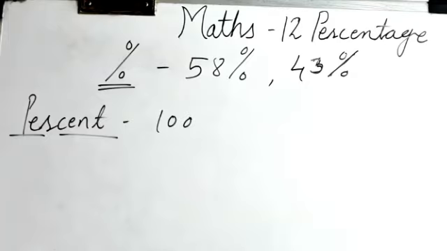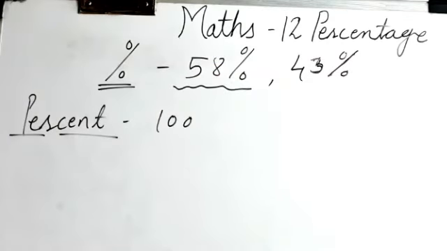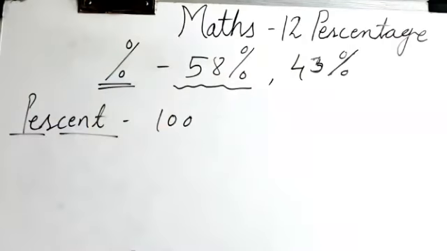For example, here in the dam 58% water is left. That means 58% means what? Suppose the capacity of the dam is 100 units. Out of that 100 units, 58 units are left.